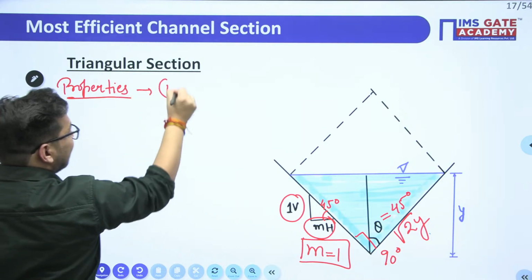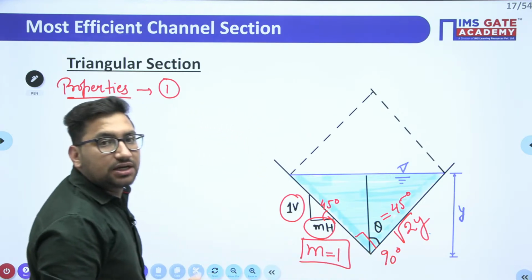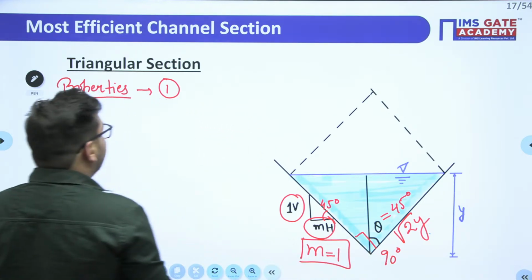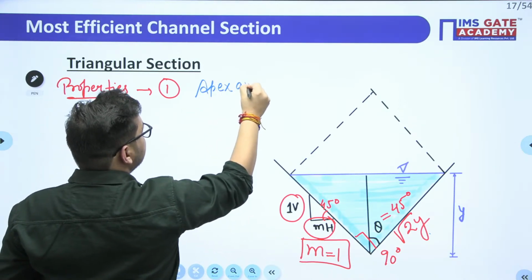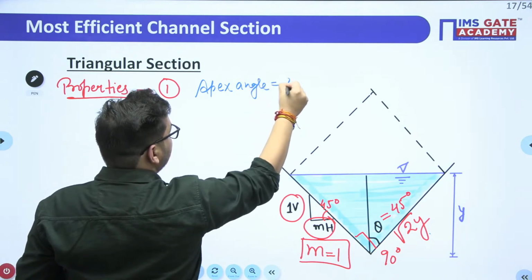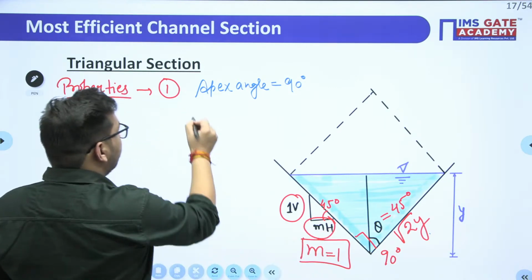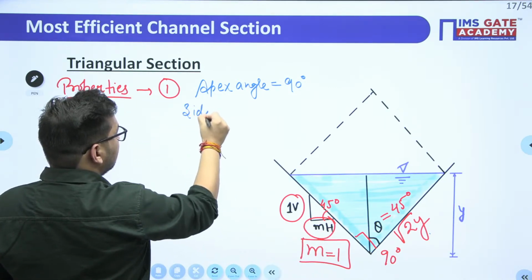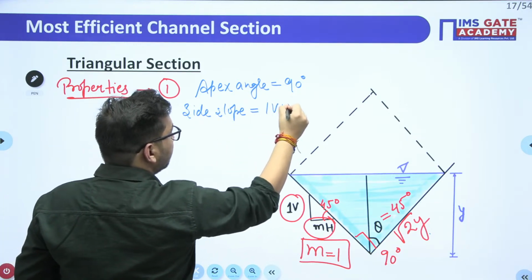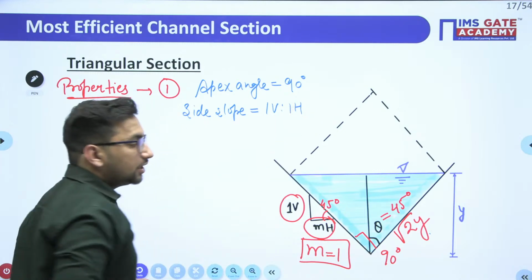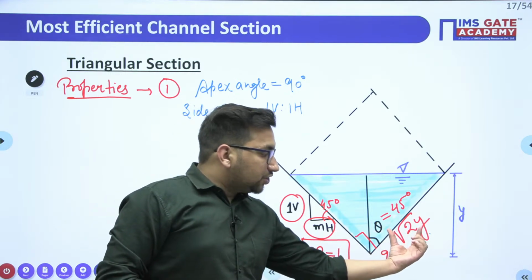First is the apex angle. This particular angle we call the apex angle, and the apex angle should be equal to 90 degrees. So the first condition is that the apex angle is 90 degrees, or you can say the side slope will be 1 vertical to 1 horizontal. Clear? Now remember this particular figure, this dimension will be root 2y.